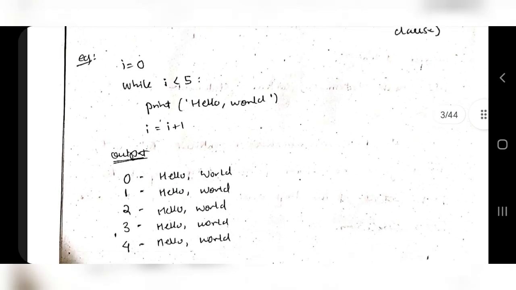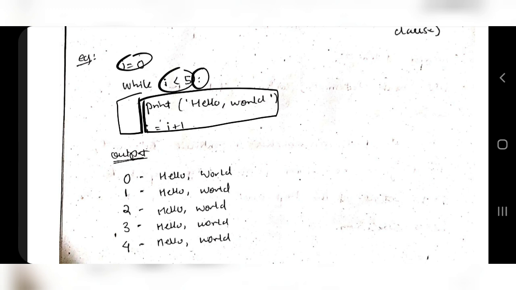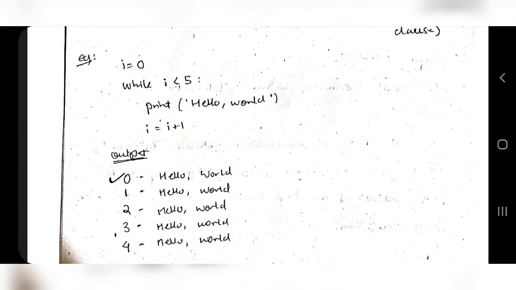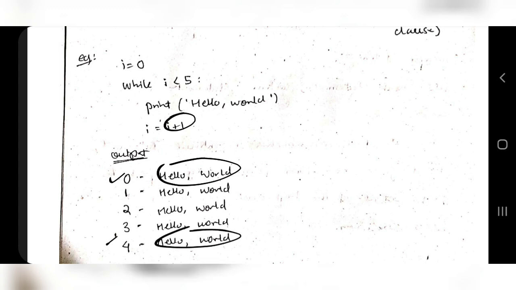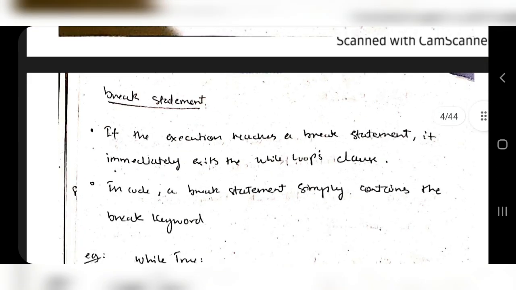Like i equals 0, while i is less than 5, then write a colon here, then leave a space here for indentation, which means write your code here. So what it will print is, in the 0th iteration it will print hello world, like that till the 5th iteration it will print hello world. Because i is getting incremented, when it becomes 5, this will not be executed. That's about the while condition.